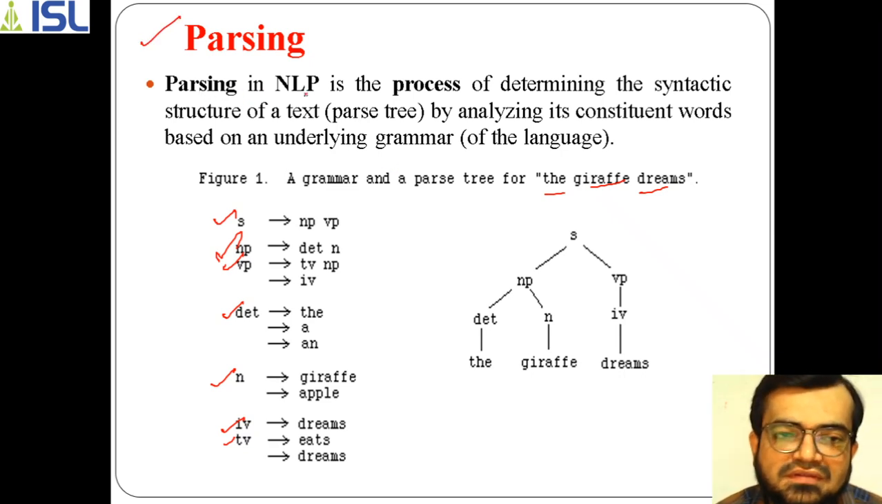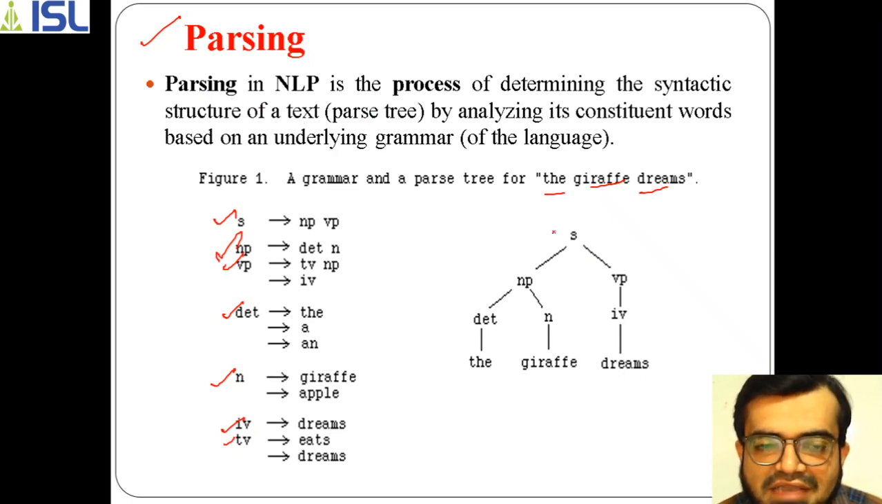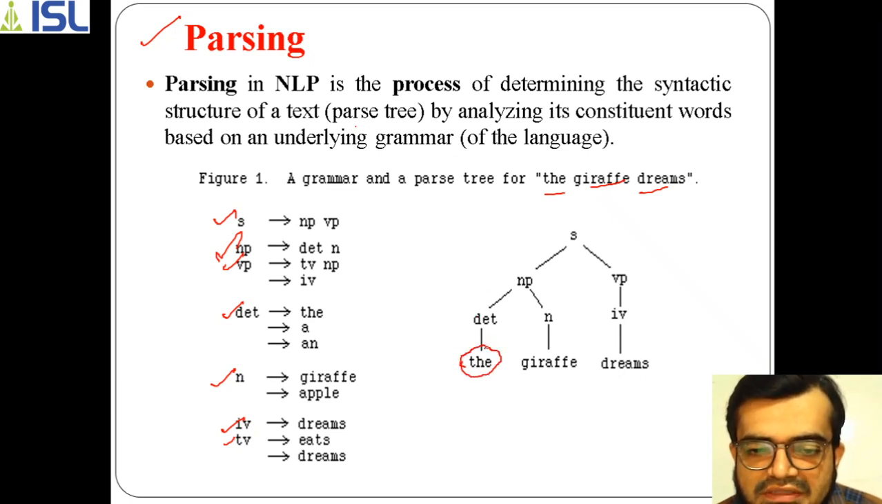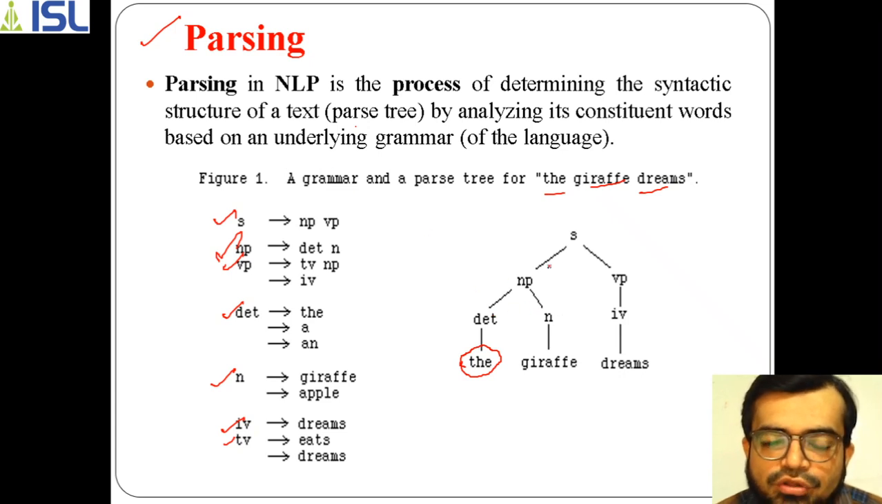The parsing process is actually the process of determining the structure of a text. This is the syntactic structure of a text, which you can call a parse tree, obtained by analyzing its constituent words based on the underlying grammar. These stand for article, noun, and so on. So we can draw the parse tree as well.